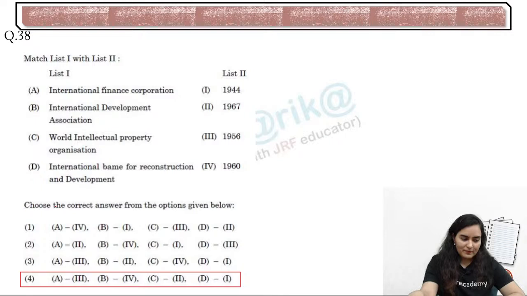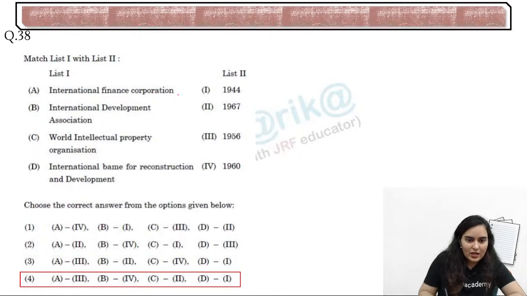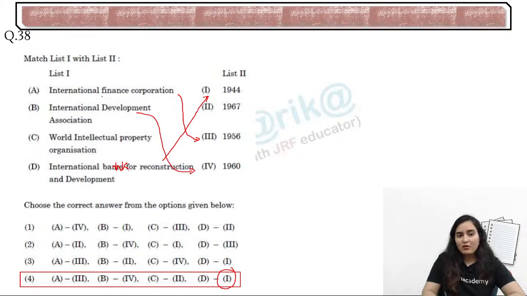So the answer is D. Pretty simple. IFC, International Finance Corporation, 1956. Who remembers this? IBRD, this is not BAME, this is the bank. IBRD is their favorite. Okay, now IDA is also pretty simple. IDA came after IFC, right? And VPO is the remaining one, 1967.